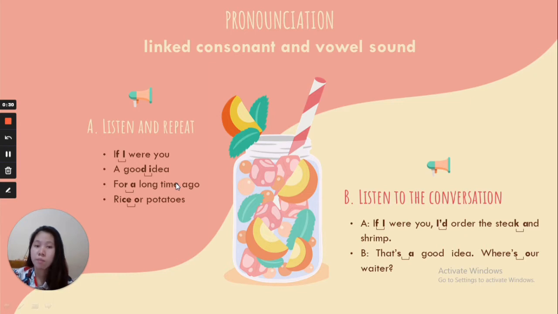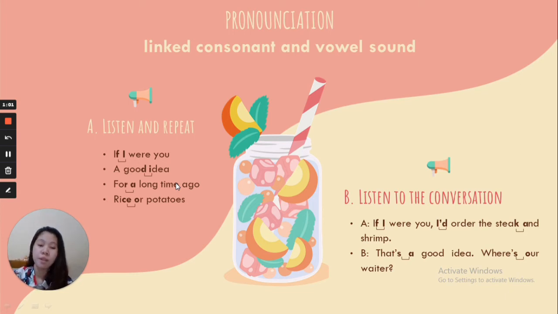In the first example, pronounce it like this: Eri, where are you? In the second example: a good idea. In the third example: for a long time ago. And the fourth example: rice or potatoes.